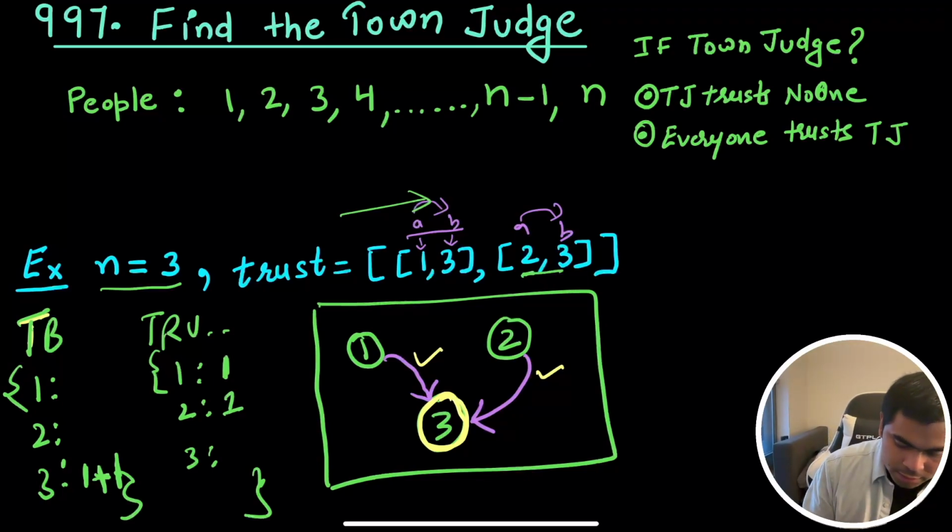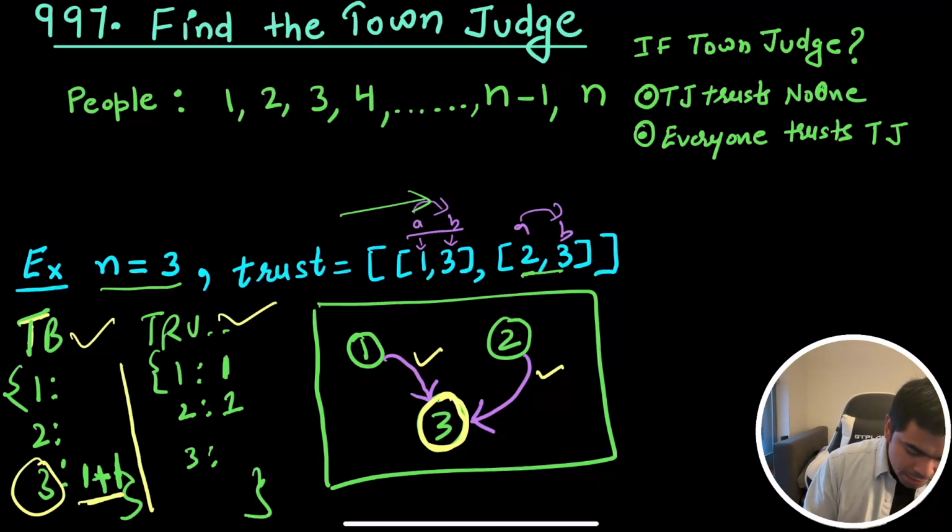Now in both of these dictionaries, I am trying to find the person, the key, that has the value n-1. So in trusted by, I'm trying to find a key that has the value n-1. So n-1 is 2. So here this is 2. By the way, this was 2, 1 plus 1 is 2.